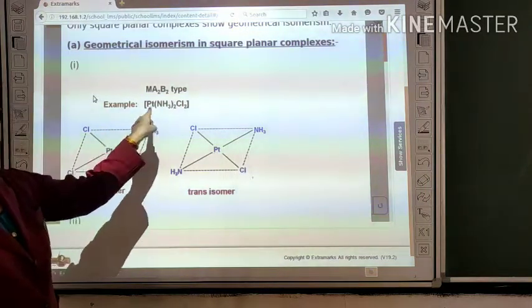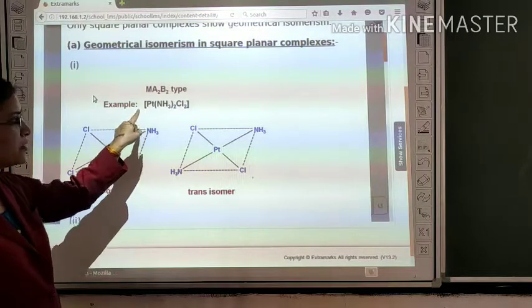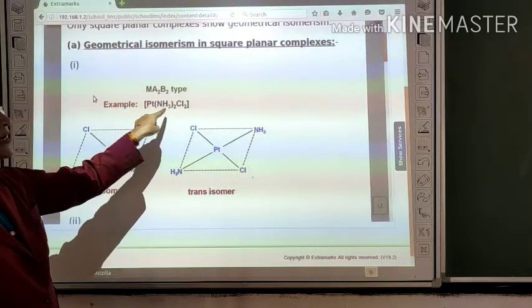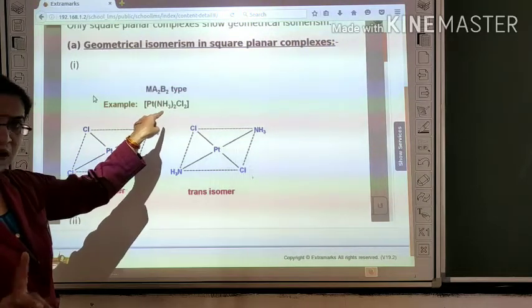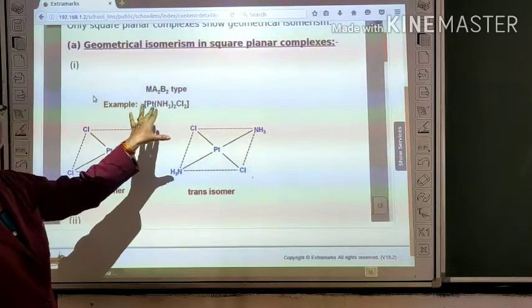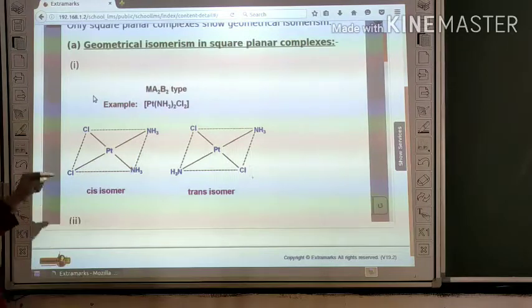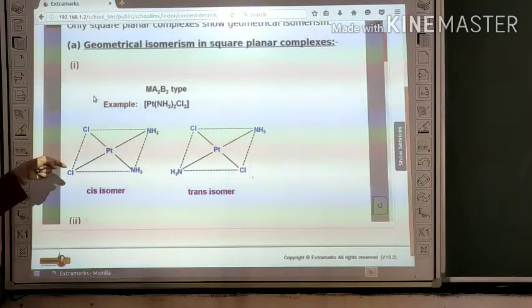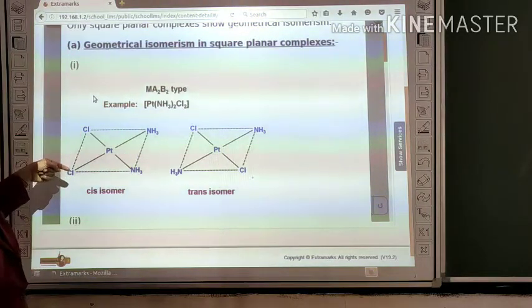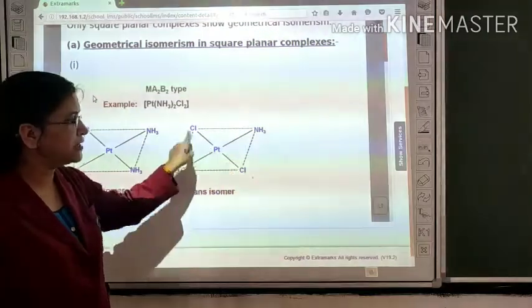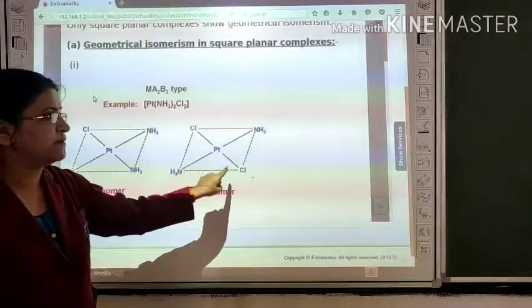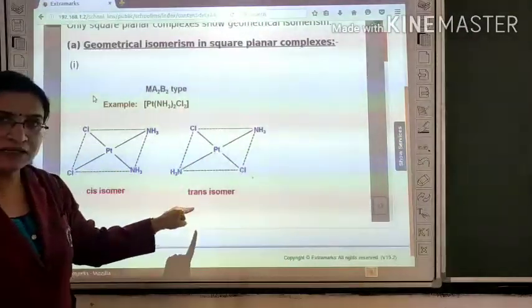This is an example of a heteroleptic complex because the central metal ion is attached with different ligands. Now look at the arrangement of ligands. If chloride ions are present at adjacent positions, they show the cis isomer. If they are present at opposite positions, then it is called the trans isomer.